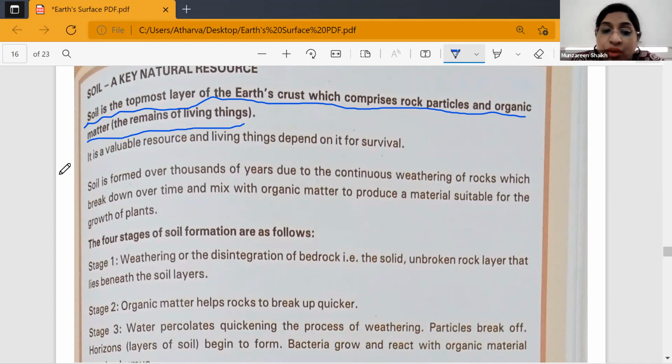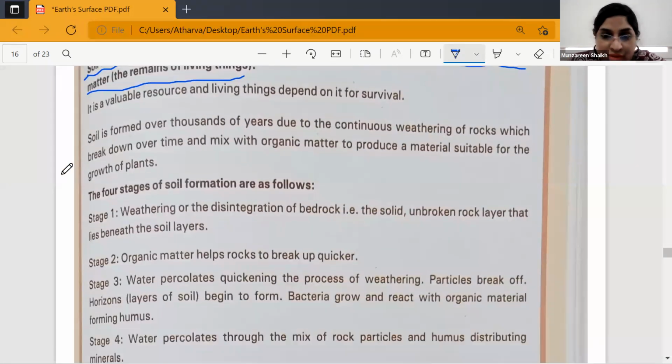Soil is formed over thousands of years due to continuous weathering of rocks, which break down over time and mix with the organic matter to produce a material suitable for the growth of the plants. We just read about this while we were doing the effects of weathering, isn't it?